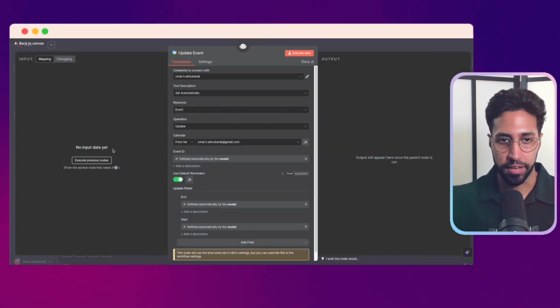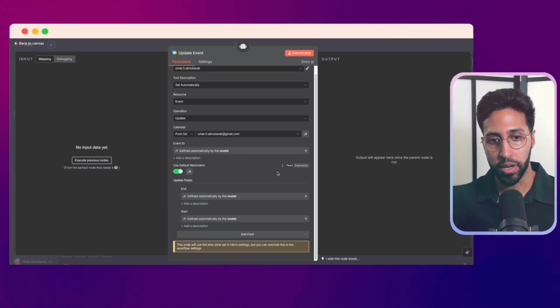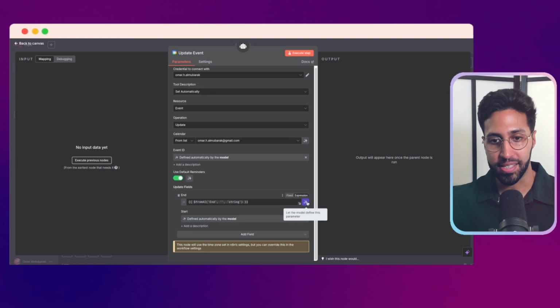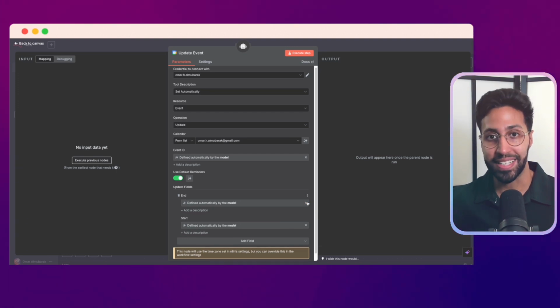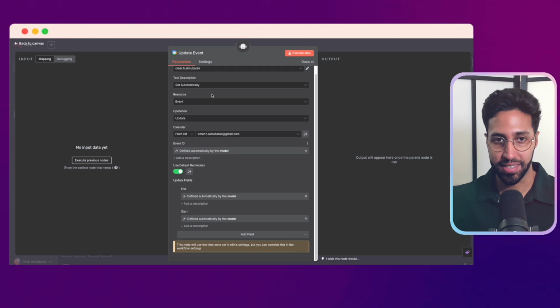So if we look into this, I've connected my credentials. And what I've done is, in order for this to work, where we have these fields, if you press a button here, it says, let the model define this parameter. So basically, AI is going to figure out what should go in here and do it for us. And here you just want to select the right calendar from this list. So when you do that, that's set up.